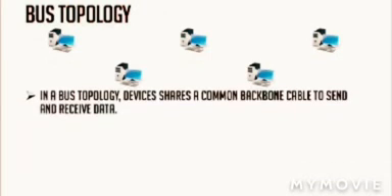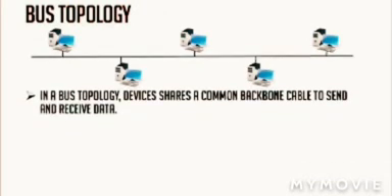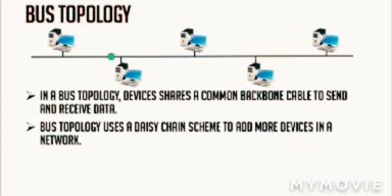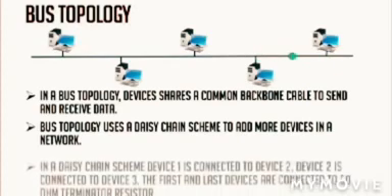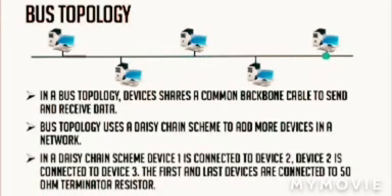Now let us discuss the second topology, that is bus topology. In a bus topology, devices share a common backbone cable to send and receive data. Bus topology uses a daisy chain scheme to add more devices in a network. In a daisy chain scheme, device 1 is connected to device 2, device 2 is connected to device 3, and the first and last devices are connected to a 50 ohm terminator resistor, as you see in the figure.